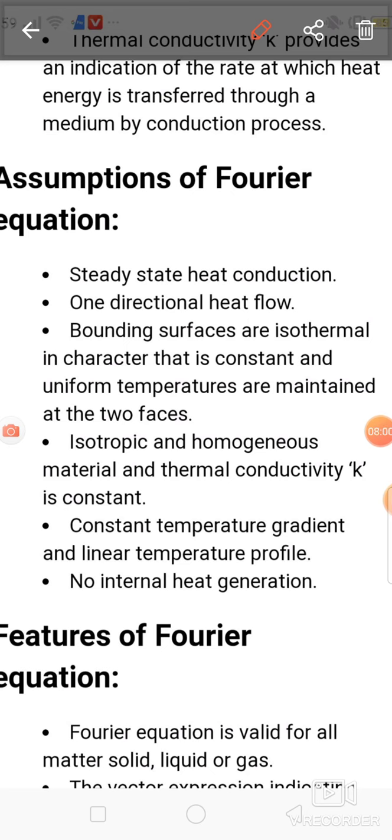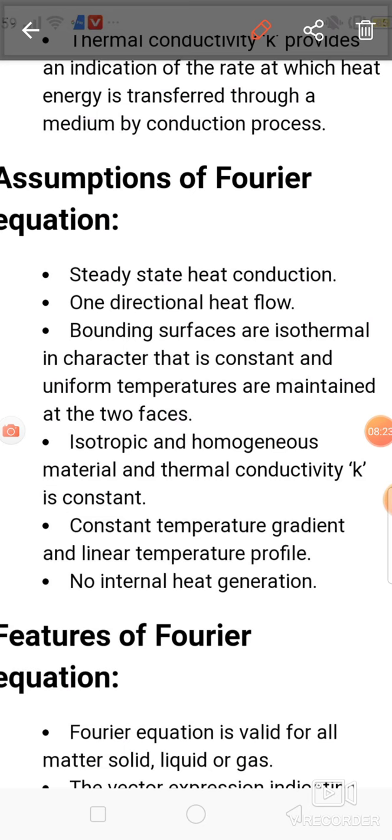Next, constant temperature gradient and linear temperature profile. Whatever temperature changes take place throughout that material, we have to consider that temperature profile as linear. It means the temperature decreases linearly from T1 to T2.